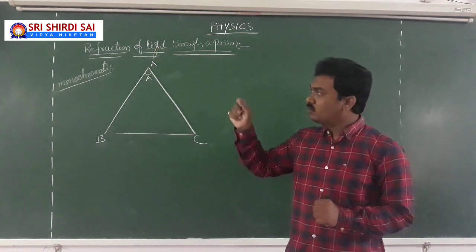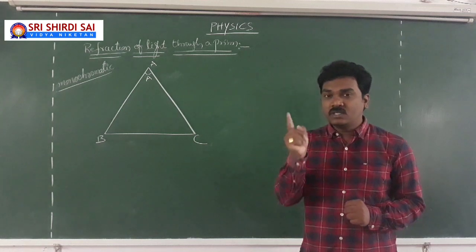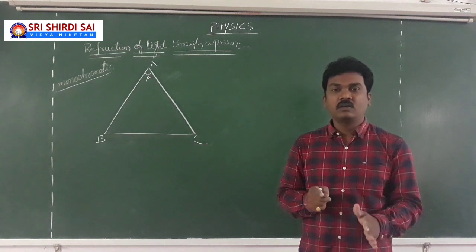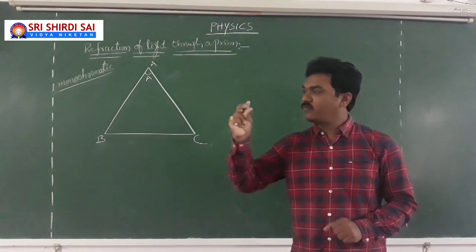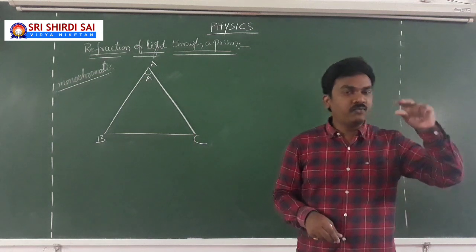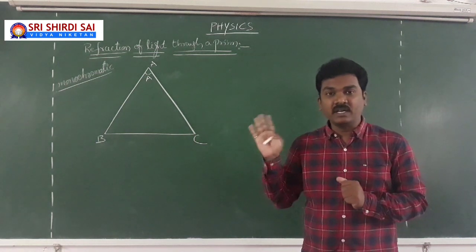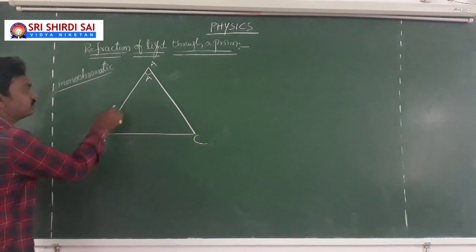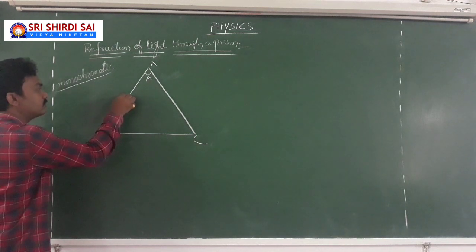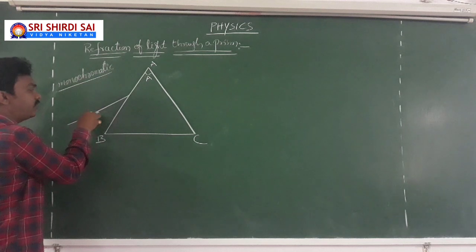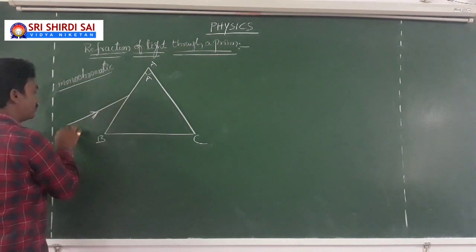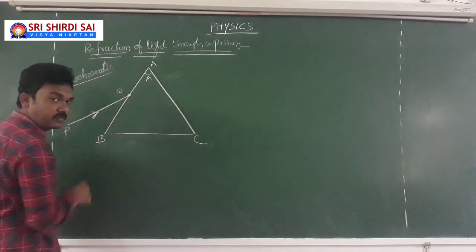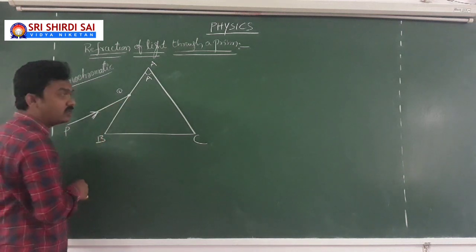But now here we are talking about monochromatic light. Light of single wavelength, unique color, is known as monochromatic light. Maybe red color of a particular wavelength, blue color of a fixed wavelength, green color of some fixed wavelength. Such monochromatic light is allowed to travel through a prism. Now look at this. Here is your incident light. You can suppose PQ is your incident light on the prism, where Q is the point of incidence.